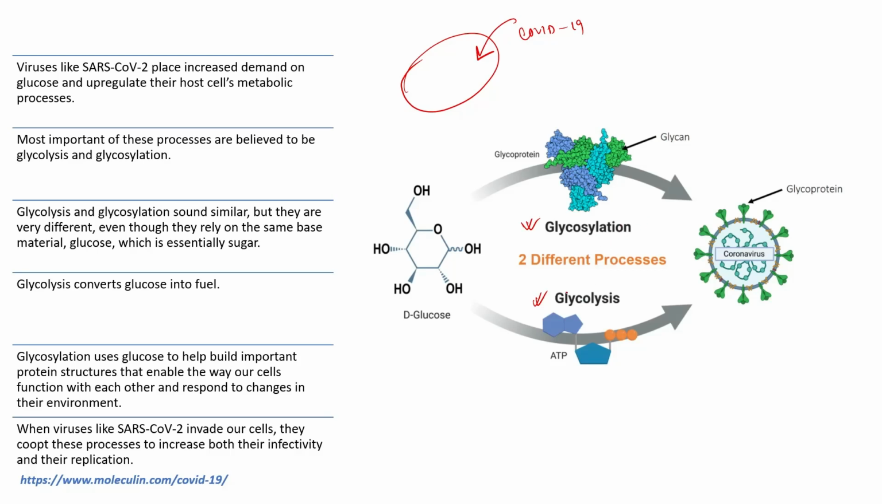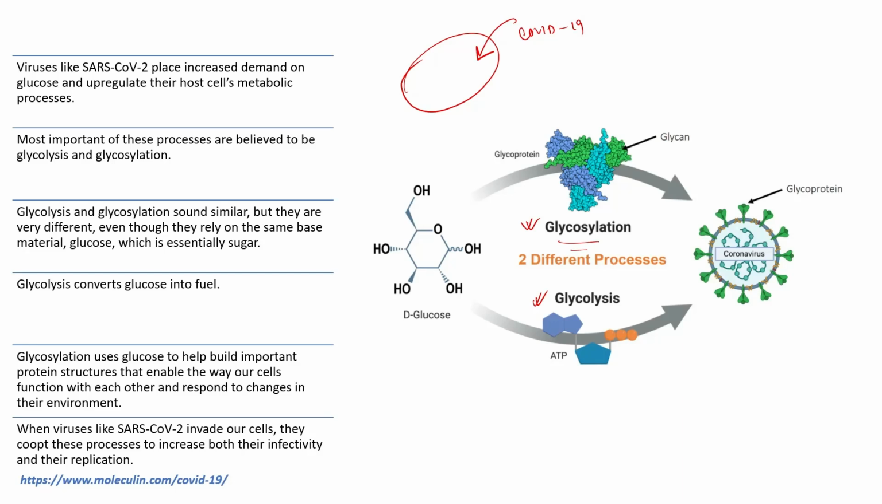So what is glycolysis? It's the process by which glucose is converted to pyruvate with the liberation of ATP, and ATP is called the energy currency of a cell. And glycosylation is the process in which glucose is used to build new important protein structures, and that enables our cells to function with each other and respond to changes in their environment.